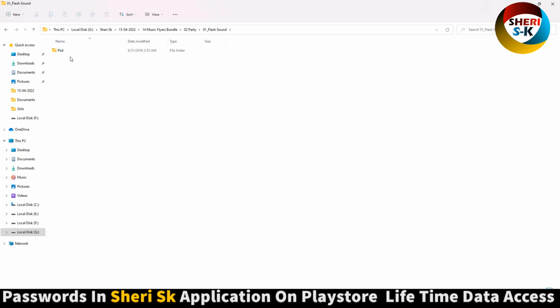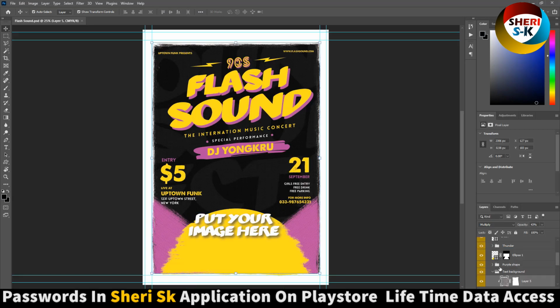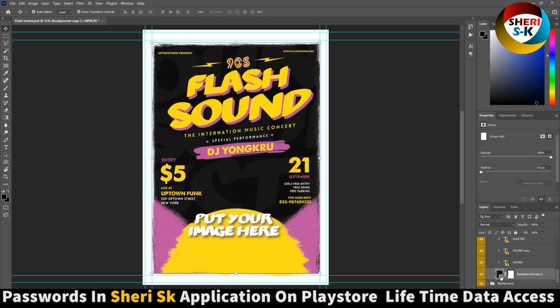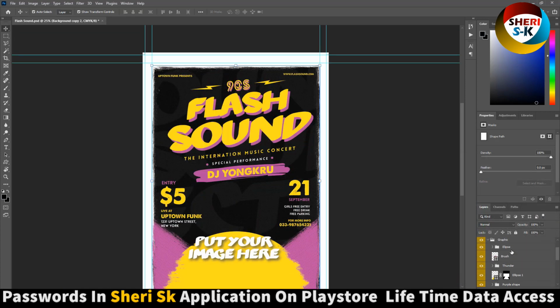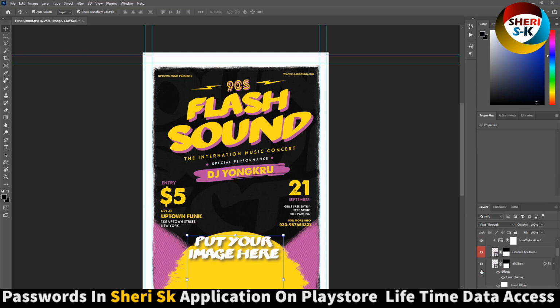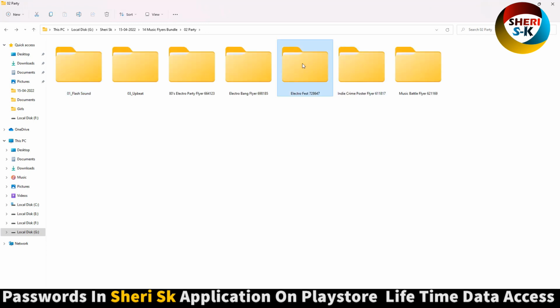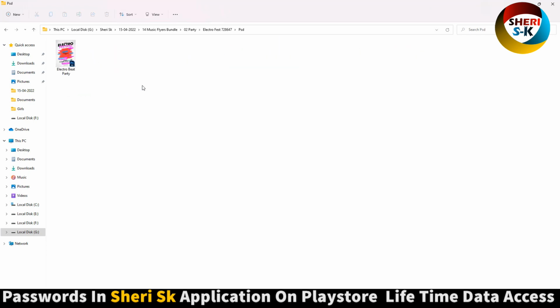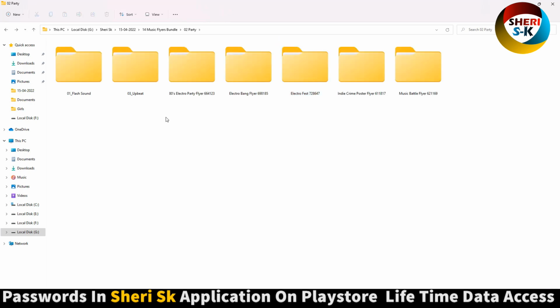Next is party flash sound. Import your unique photo or you can import anything. Write anything. Here is a background, you see. And you can import image here. Now electro flare. Wow, simply import your image and write party time and date.